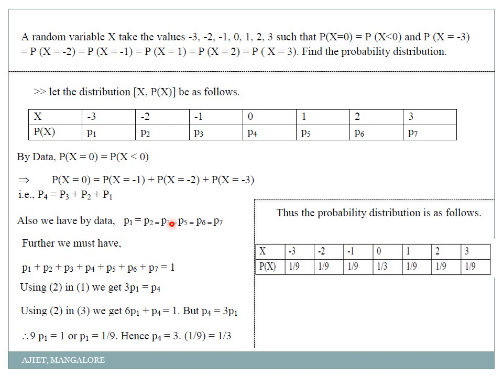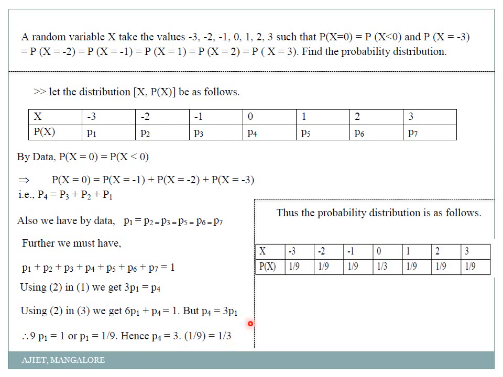Now again I will use my second condition in the third one. What is that? All these are equal, right? So wherever P2, P3, P5, P6, P7 is there, you take it as P1. So count how many P1s are there. 1, 2, 3, don't count P4, 4, 5, 6. So 6P1 plus P4 is equal to 1. But what is P4? P4 is 3P1. So 6 plus 3, 9P1 is equal to 1, or P1 is equal to 1 by 9. Then P4 is 3 by 9.